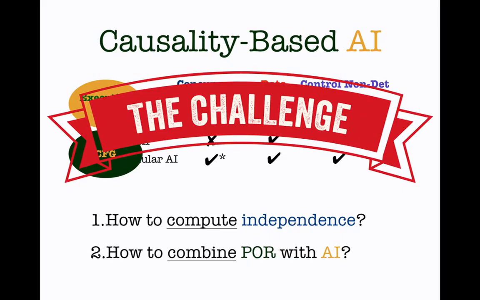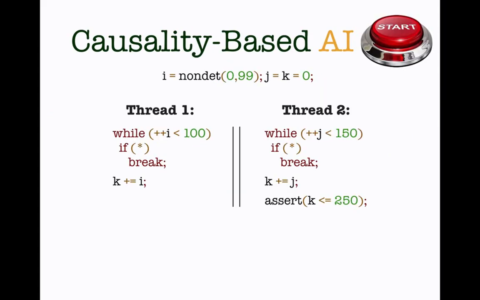So the main challenges are how do we compute the independence relation, first of all, and second of all, how do we combine a POR with abstract interpretation. So let's go back to our running example, and now I want to show you 6 concepts, 6 transformations that explain our technique and explain the main features of it.